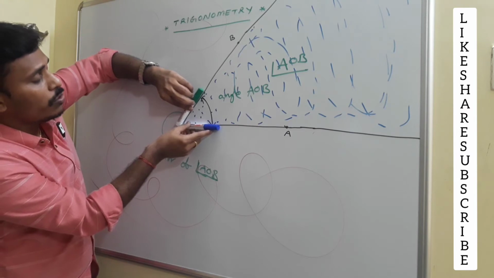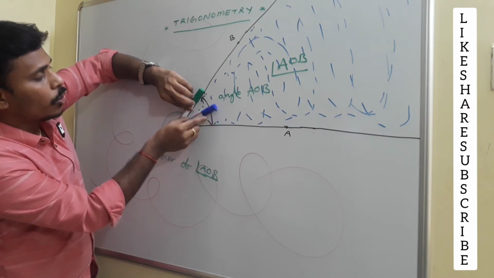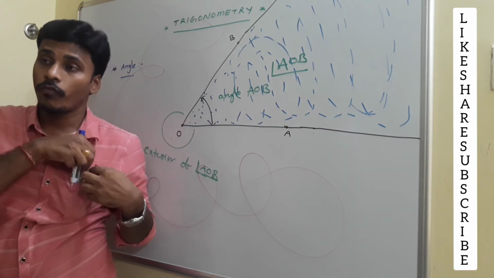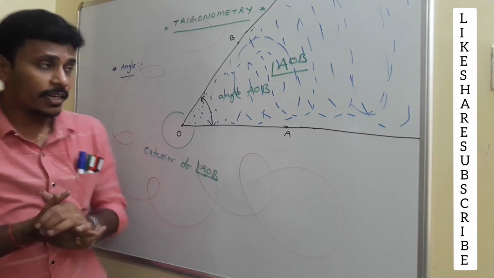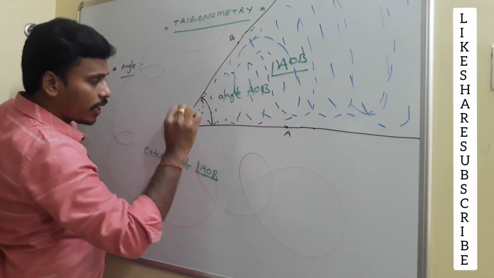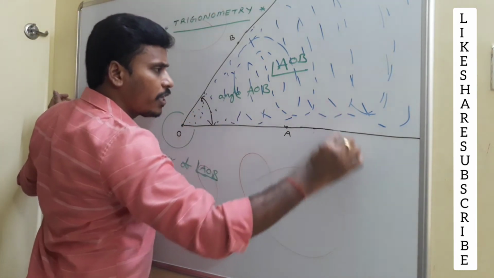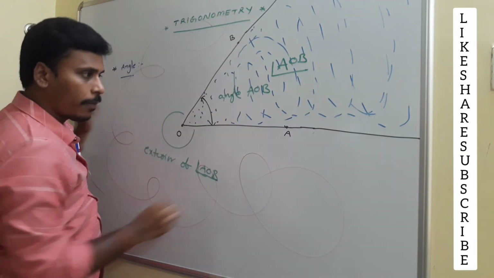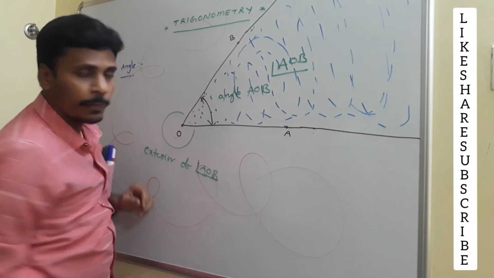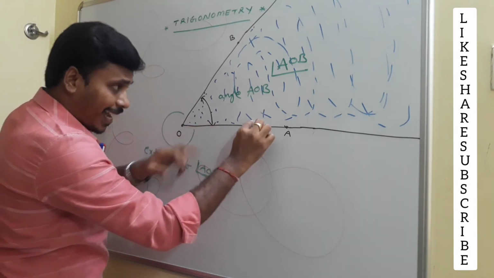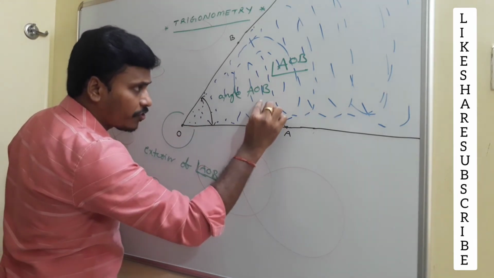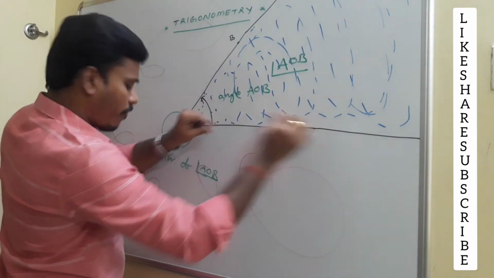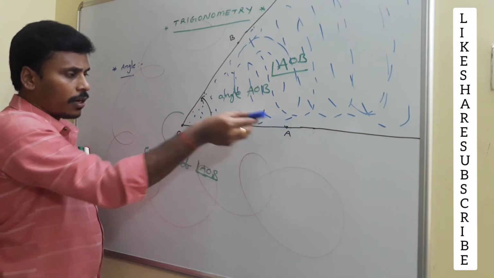Suppose I move this initial ray on this board to reach the position of the final ray. On the way, it touches each and every point of this angle. Is it right? For example, you have two sticks. If these two rays are freely movable but fixed at this particular point, I have a chance to move this ray. So you catch this ray and push it to reach the position of the final ray on this board.